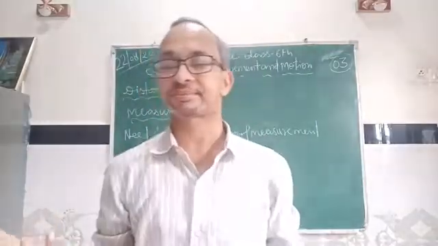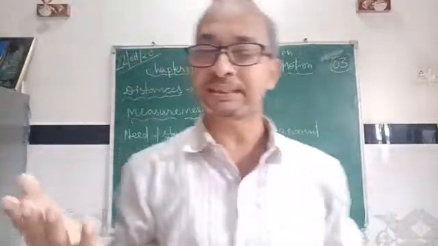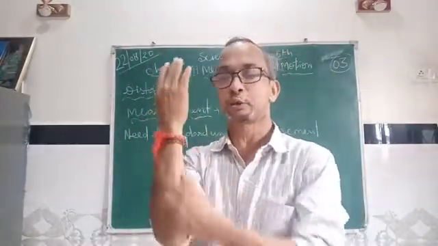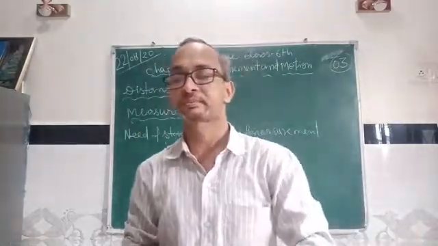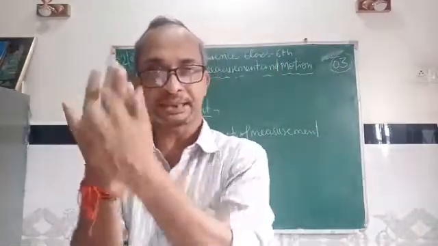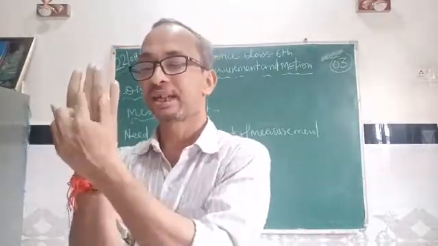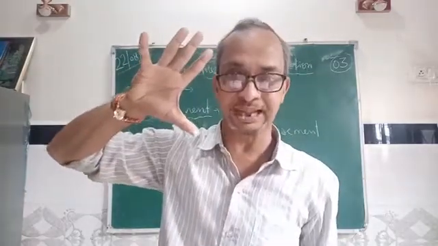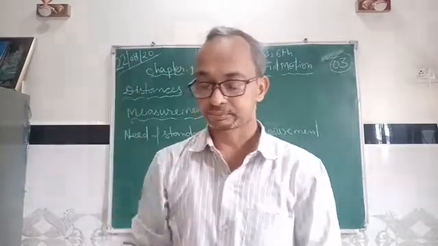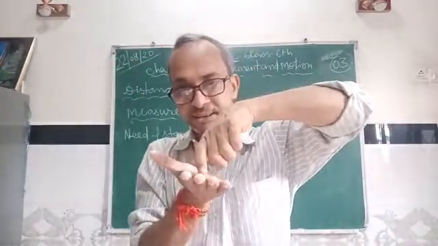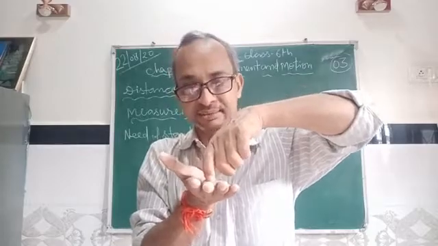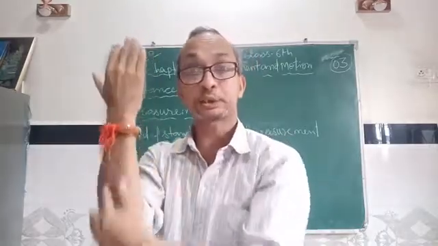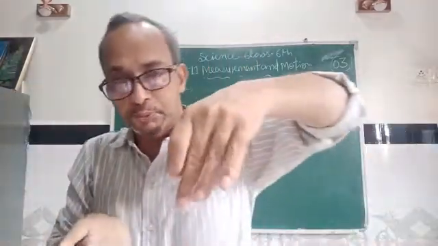For example, we can measure the length of any object by hand span, forearm length called a cubit, or foot steps. The distance from here to here is known as a hand span. The length of your foot is a foot span, and the length of your forearm is called a cubit.